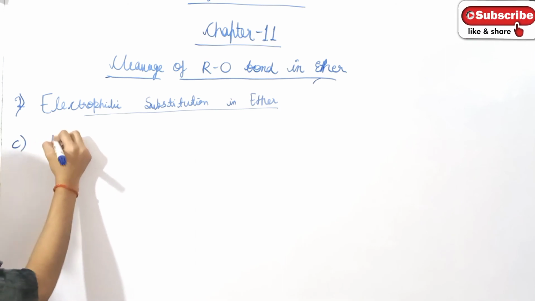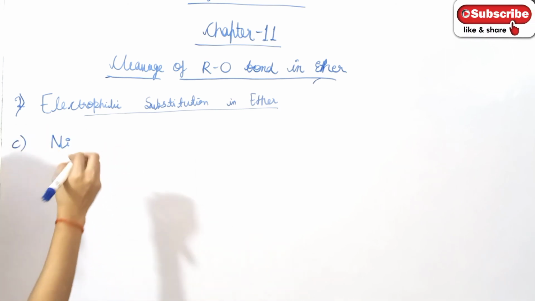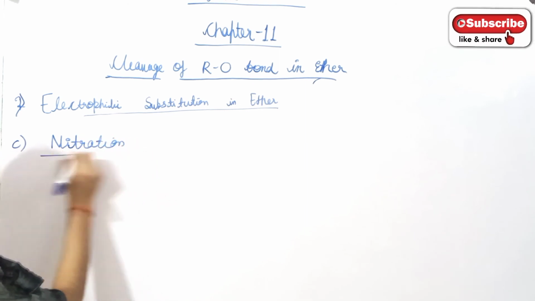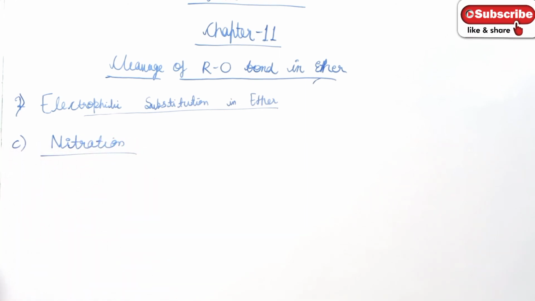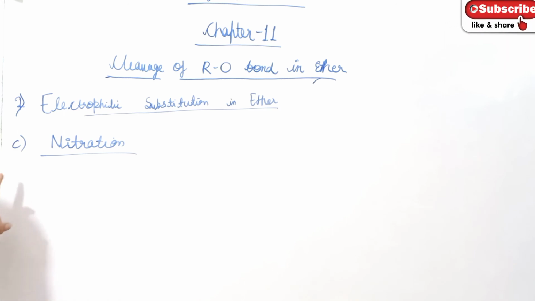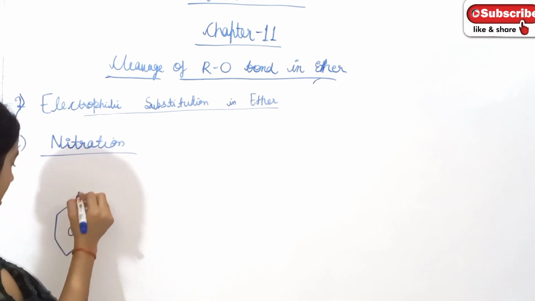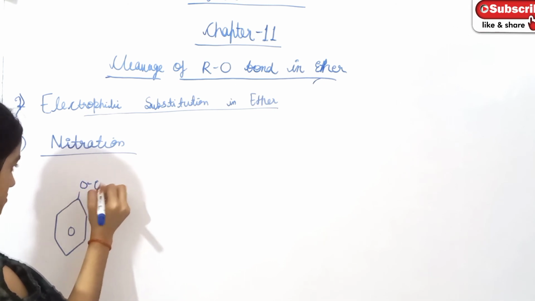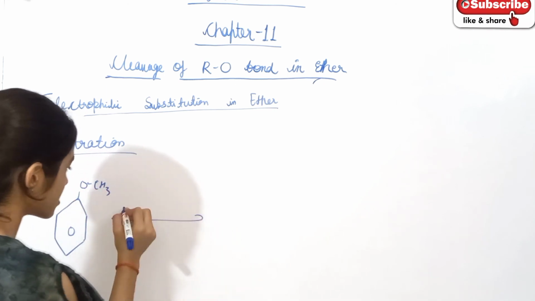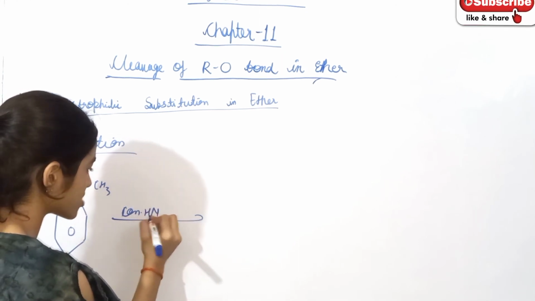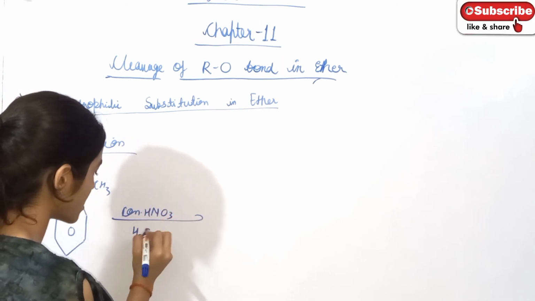Now the last reaction in electrophilic substitution is nitration, and you are familiar with nitration. Nitration of anisole will take place if it reacts with concentrated nitric acid, that is HNO3 and H2SO4.